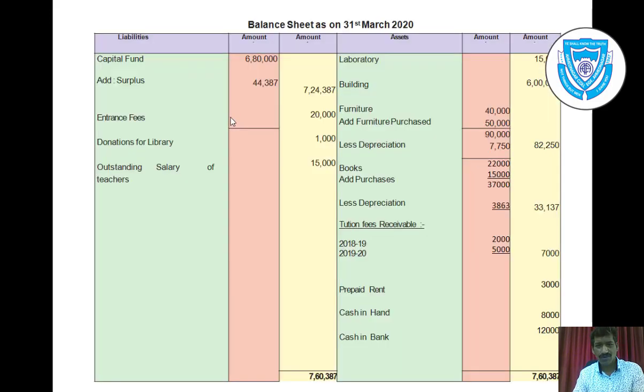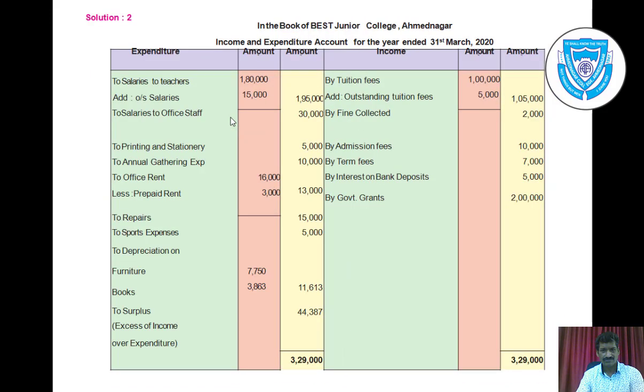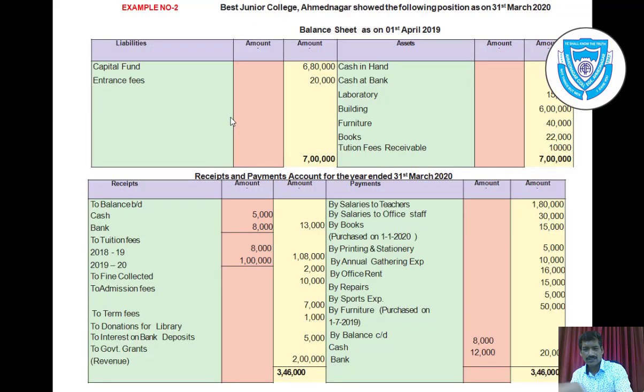Again, same like furniture. We can see the cost of furniture. First, the opening balance of furniture is rupees 40,000, and also during the year furniture is purchased on 1st July 2019. That means additional furniture is there, but it is purchased on 1st July 2019. So you can count July, August, September, October, November, December, January, February, March.